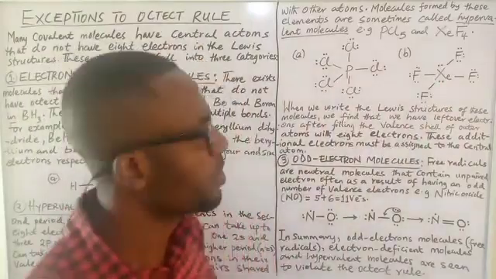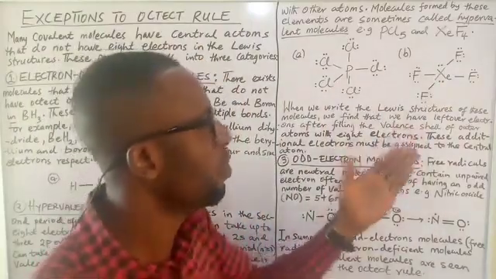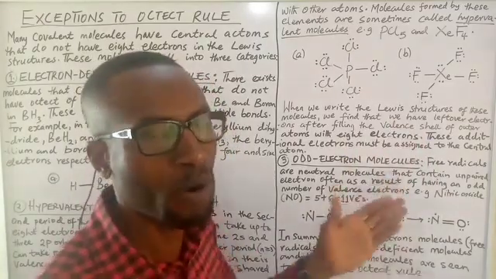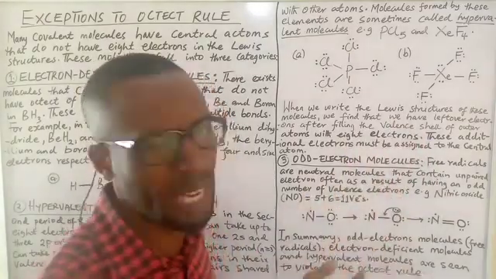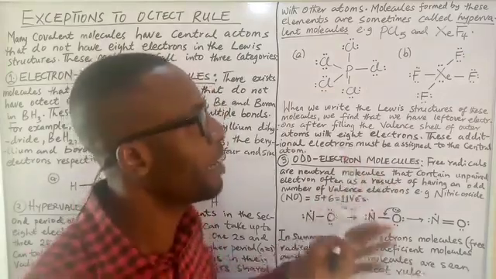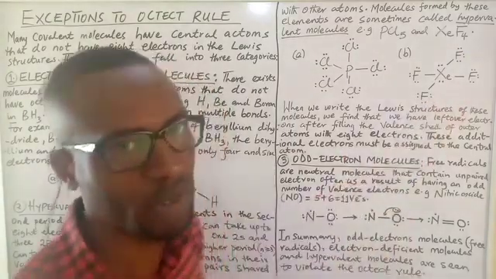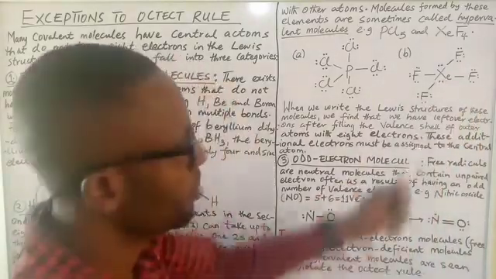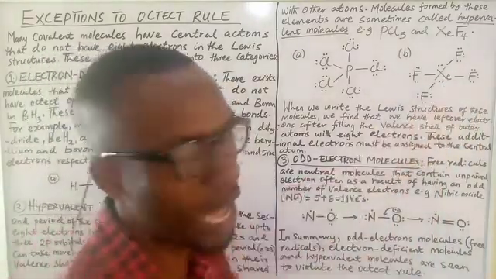And this is because of what we told you. It has more valence orbitals, so it has more than 4 valence orbitals. So it has more carrying capacity for what? Electrons. And those additional electrons must be assigned to the central atom.